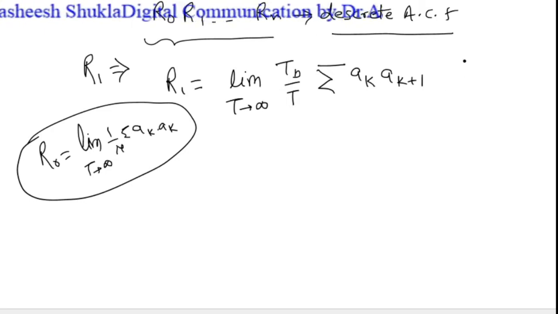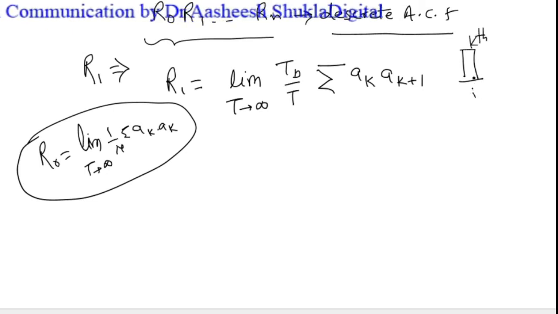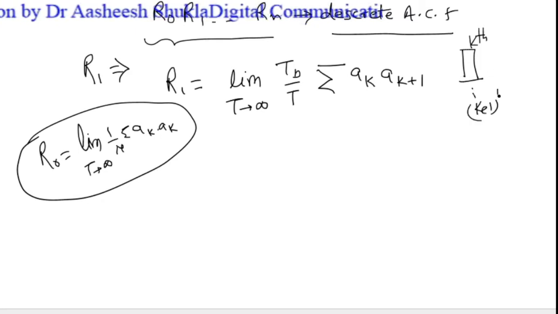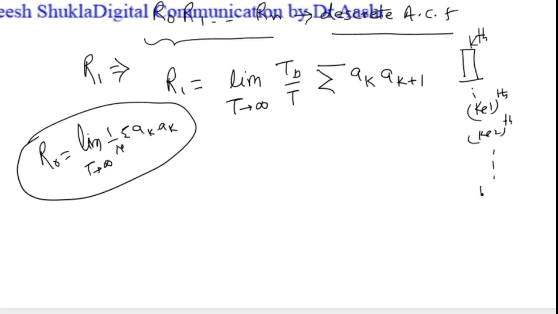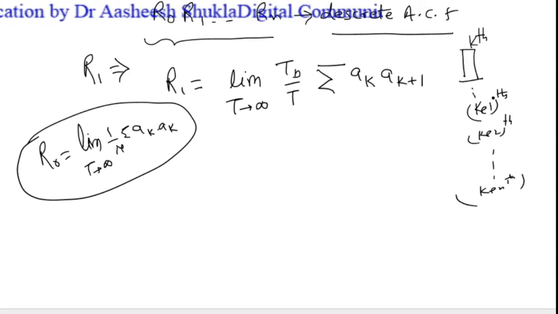Because we have to consider the kth pulse, and calculate the relationship of the kth pulse to the k plus 1th pulse, k plus 2th pulse, up to the k plus nth pulse. So I have to calculate the relationship of this pulse to the shifted version of the same pulse at k plus 1, at k plus 2, up to k plus n.